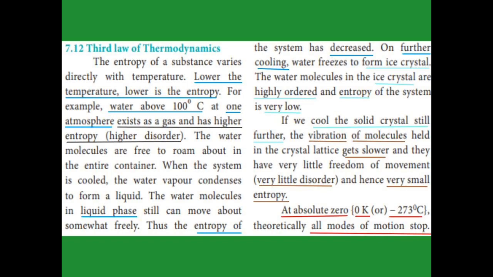The third law of thermodynamics is based on entropy. The entropy is directly related to the temperature. Lower temperature means lower entropy. When the temperature is higher, for example 100 degrees Celsius, it is in the vapor state, a highly disordered state, so entropy is also higher. Then slowly cooling to 0 degrees Celsius, it becomes the liquid phase, and the entropy slowly decreases.